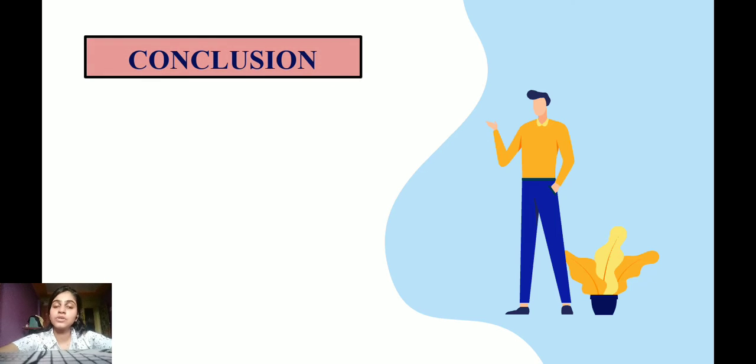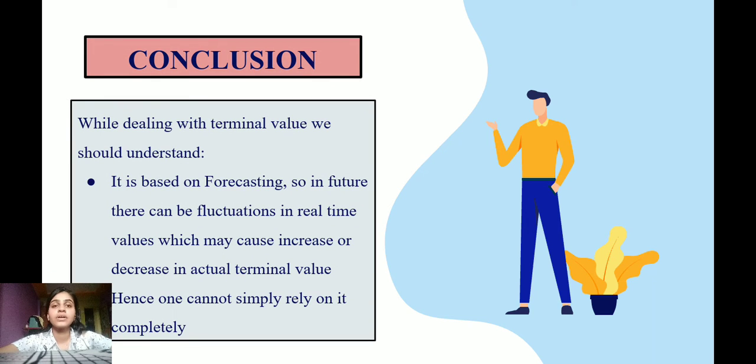So here is the conclusion of terminal value. While dealing with terminal value, we should understand it is based on forecasting, so in future there can be fluctuations in real time values which may cause increase and decrease in actual terminal value. Hence, one cannot simply rely on it completely. So terminal value can be changed at any time. So we cannot be dependent on it, and we have to